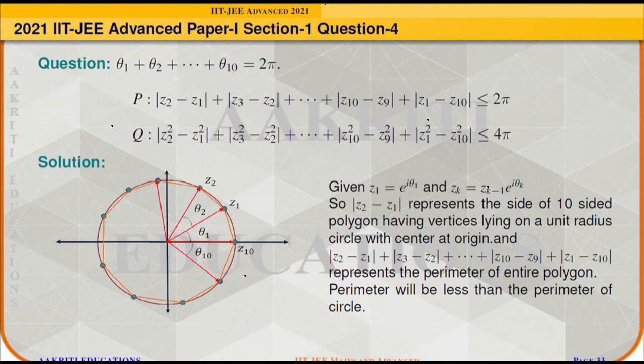Now, we can see that this polygon is totally inscribed in the unit radius circle. So, the perimeter of this polygon will always be less than the perimeter of the circle. The perimeter of this circle with unit radius is nothing but 2 pi, and hence modulus of Z2 minus Z1 plus modulus of Z3 minus Z2, and so on, up to modulus of Z1 minus Z10 will always be less than or equal to 2 pi. It means statement P is true.